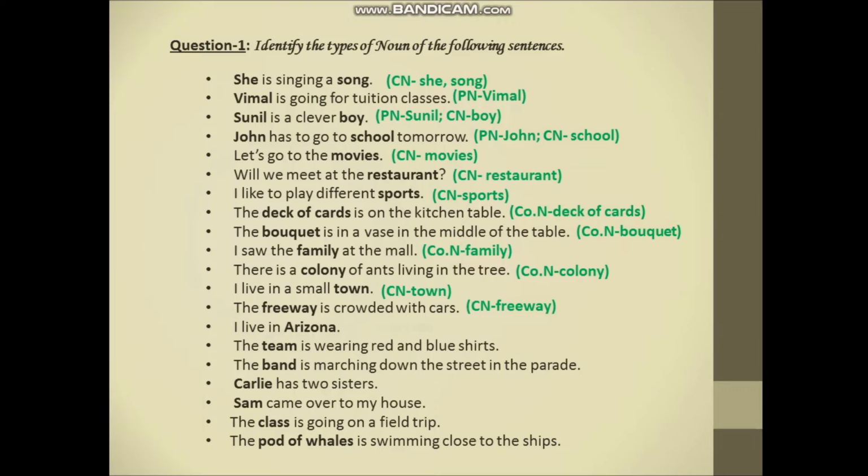The team is wearing red and blue shirts. Team, it is a group of people, so it is clearly indicating a collective noun. The band is marching down the street in the parade. Here band again is a collective noun. Kali has two sisters. Kali is a name of a particular person, so it's a proper noun. Sam came over to my house. Sam, again a name, so it's a proper noun.